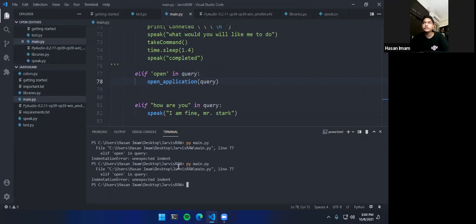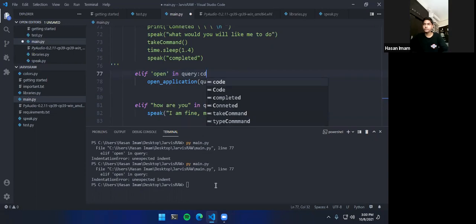It says unexpected indent. What unexpected indent means is there are some errors in the spacing of my code. I don't think that you should face this error, and if you are facing it, you can just remove the line and do it that way. Let me cd Jarvis here.